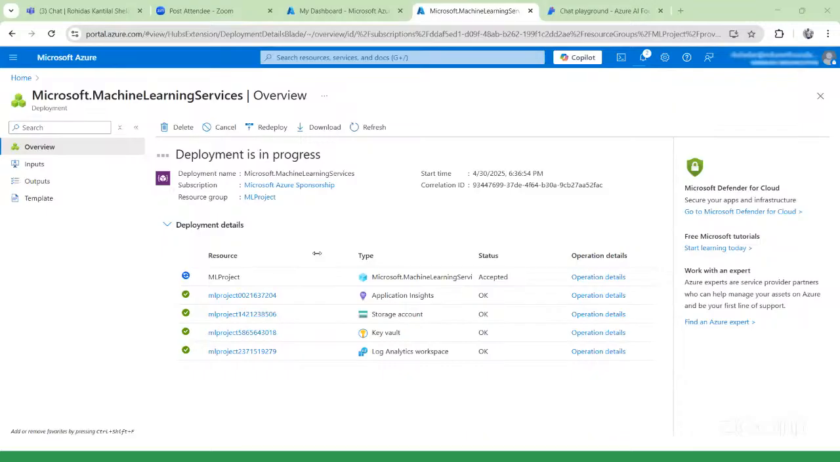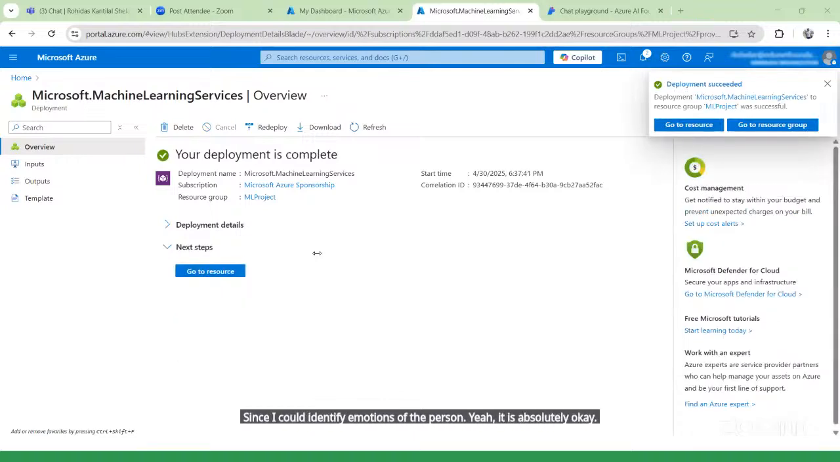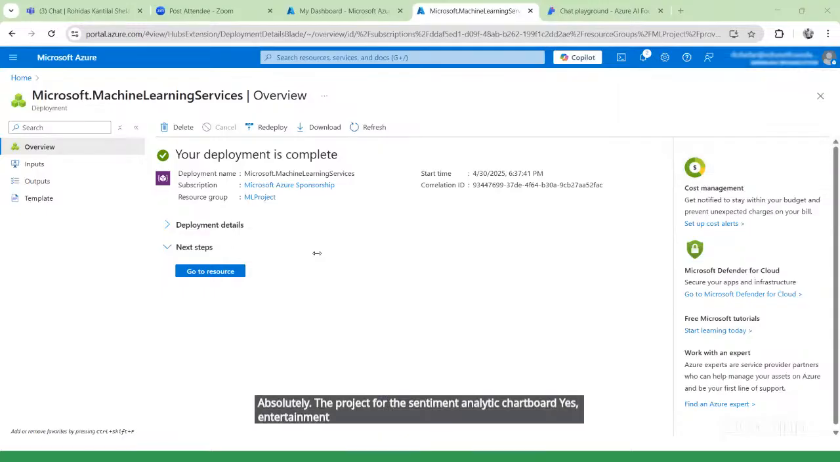Say, a chatbot that identifies the emotions of a person. Is it okay? Yeah, it is absolutely okay. The project for the sentiment analysis chatbot is absolutely okay. Not an issue in this. You can use that.